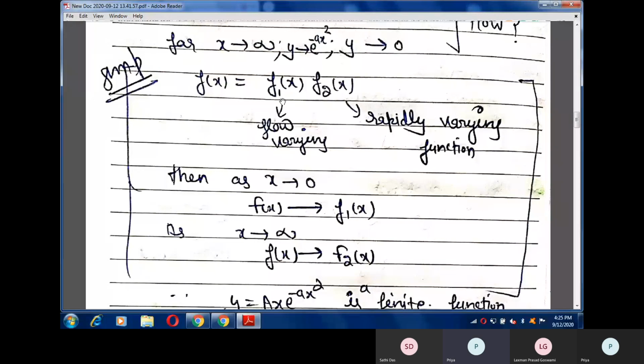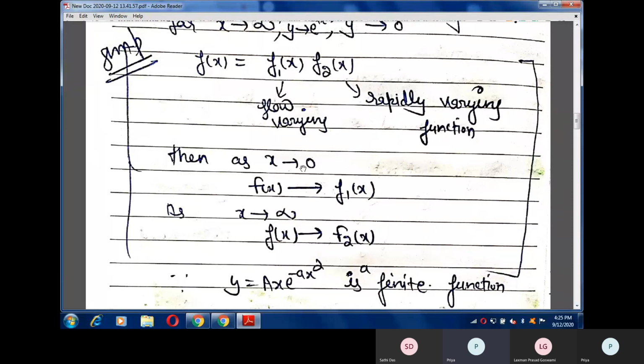Let the first function, f1x, be a slowly varying function and f2 be a rapidly varying function. Then if I put limit x tends to 0, our function f of x will approach only f1x.